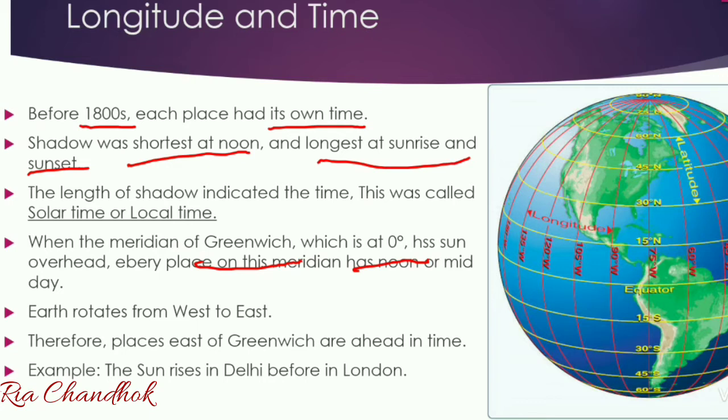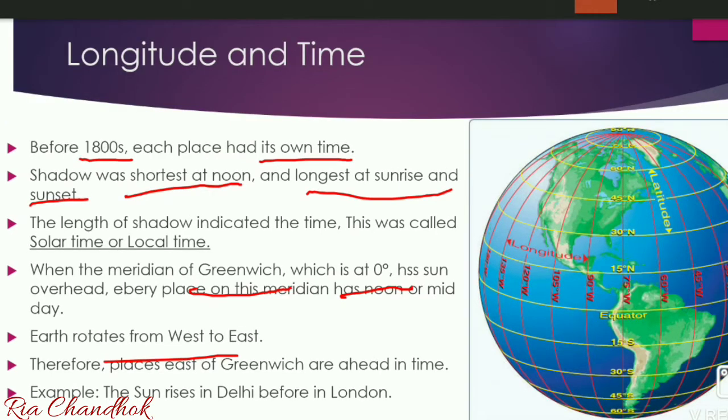The earth rotates from west to east. Places which are to the east of Greenwich are ahead in time, and those which are west are behind it. Example: the sun rises in Delhi before it rises in London. And in our daily life, also, we have heard that people who live abroad have different timings as compared to people who live in India.